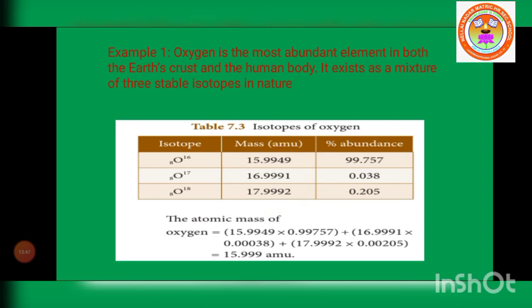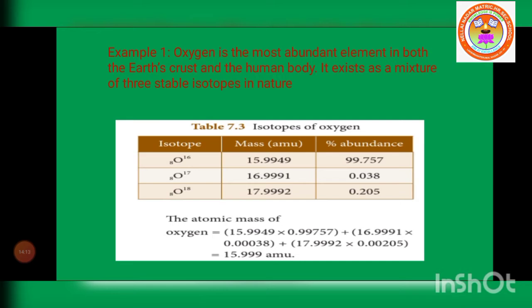For oxygen 16 it is 15.9949, so we round it off to 16. For the second, 16.9991, the atomic mass is 17. The third isotope is 17.9992, which they round off to 18.